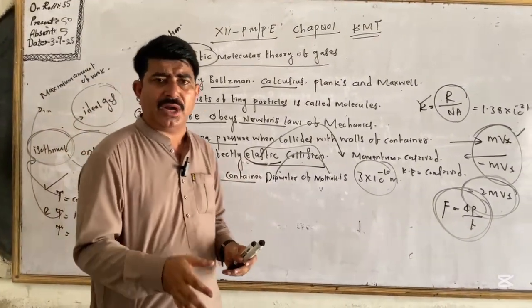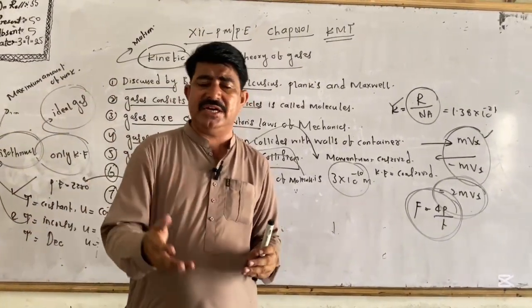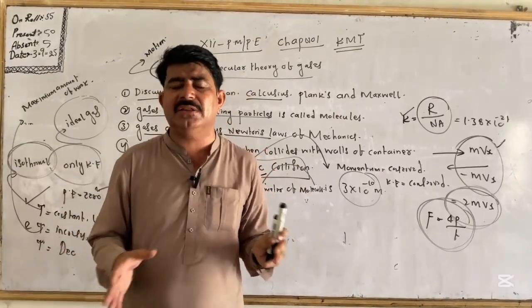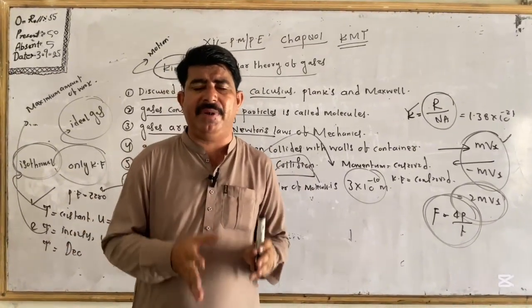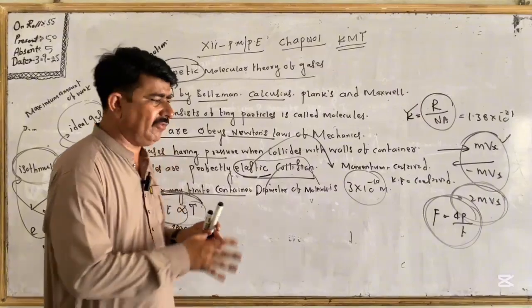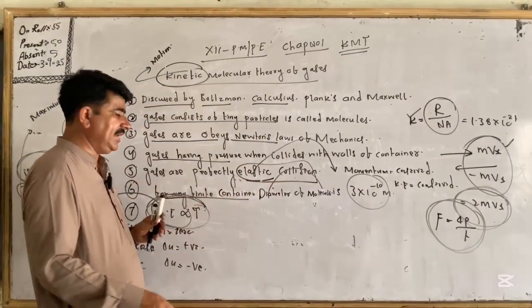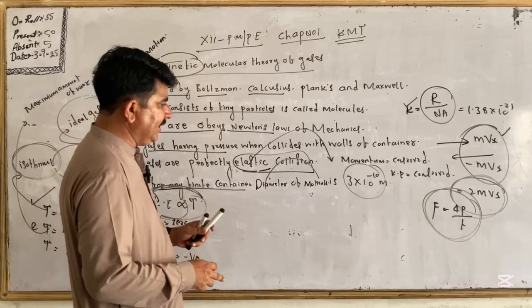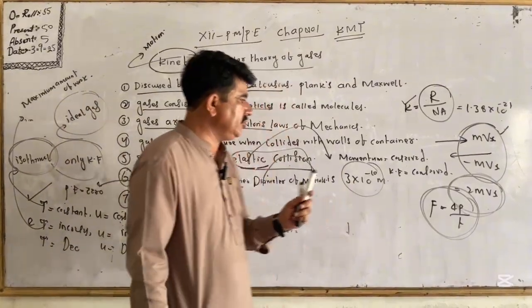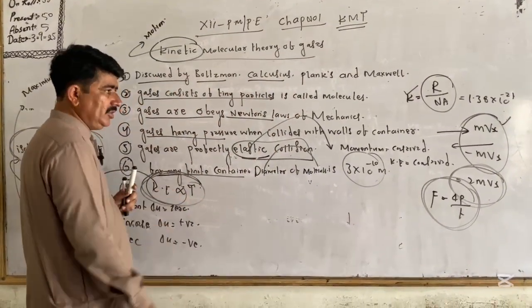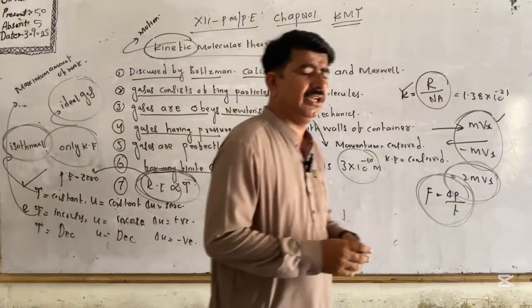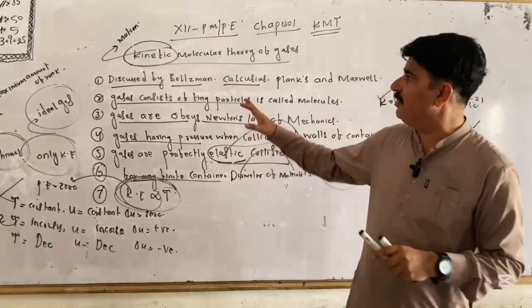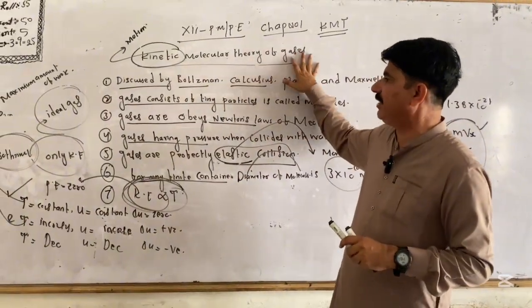One question also arises: after they collide with the container, what path do they have? They have a mean free path after the collision. After collision with the container the gas molecules are perfectly elastic, and for any finite container the diameter of a molecule is given, and kinetic energy is directly proportional to temperature. This is our second lecture. Now we have cleared up kinetic molecular theory of gases.